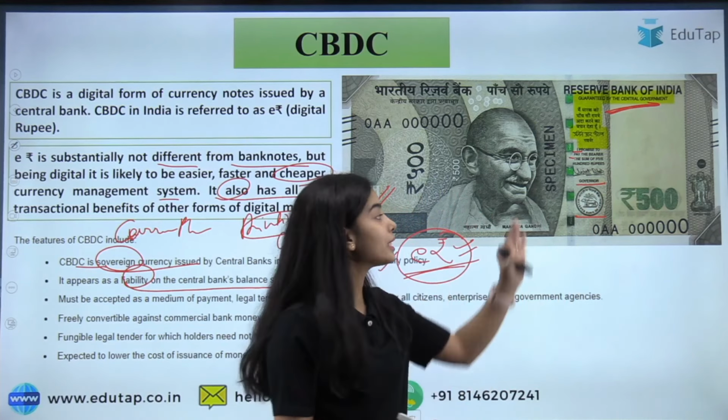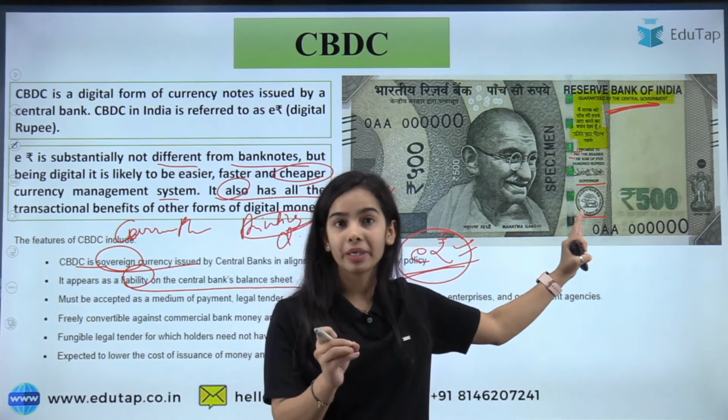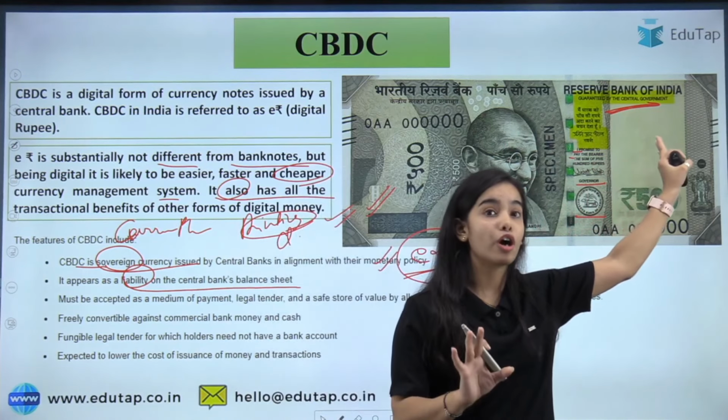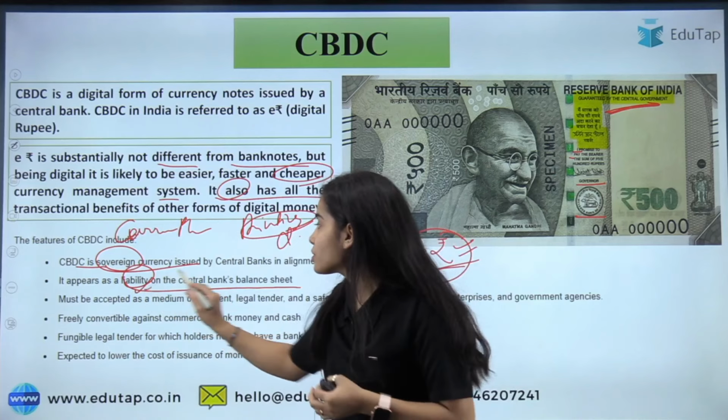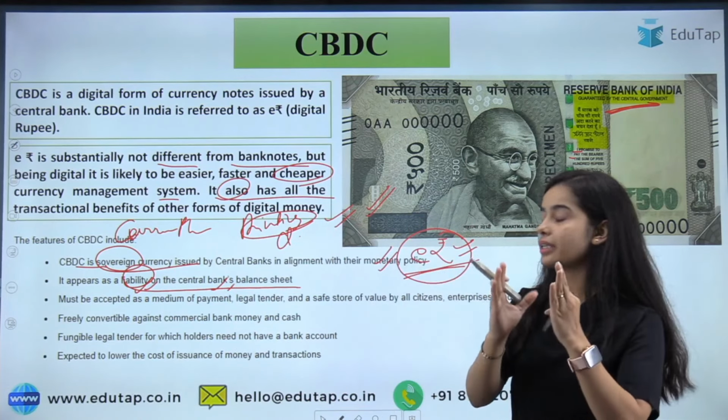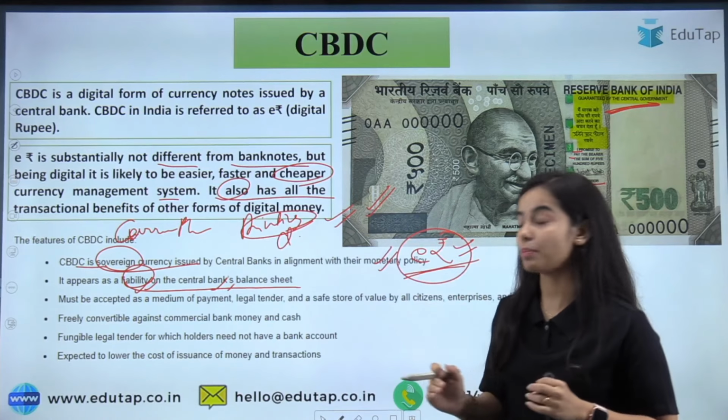So the liability is of the RBI, the central bank, though the guarantee is of the central government. The notes come under the liability side of the balance sheet.